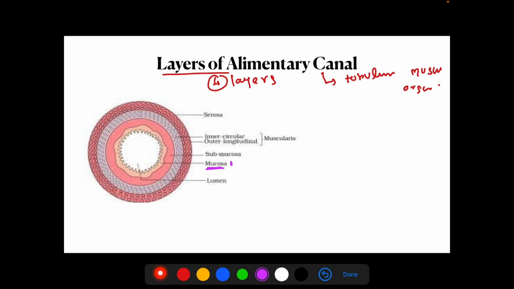So the 4 layers from inside to outside: first you have mucosa, next you have submucosa, third you have the muscularis layer. It can be divided again into 2 types. The inner layer is circular and the outer muscle layer is longitudinal. Outer longitudinal and inner circular muscles are present. The 4th layer is the serosal layer.